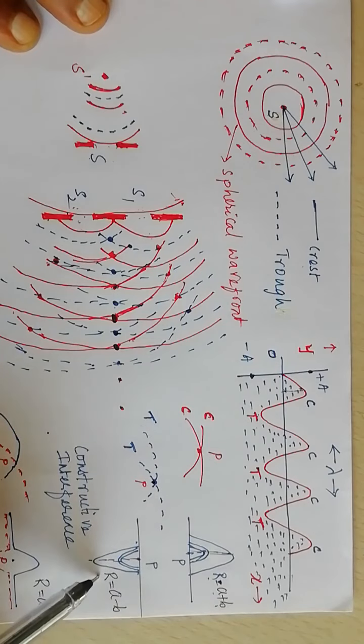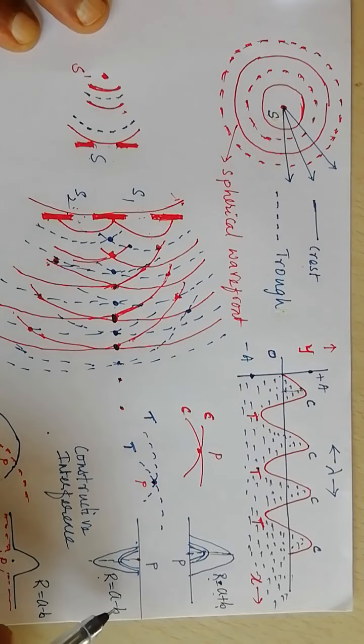The resultant amplitude is again A plus B, the sum total of the amplitudes due to individual waves.